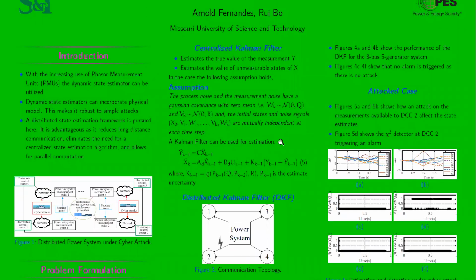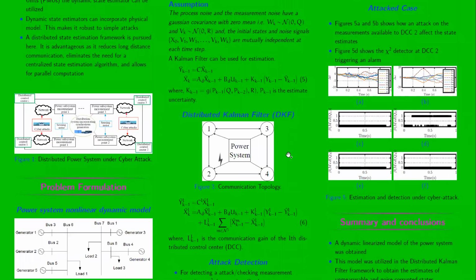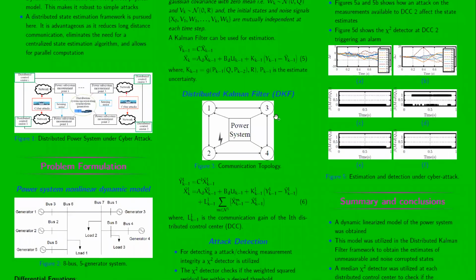Since we are working towards a distributed framework, we have utilized a distributed Kalman filter in our project. A distributed Kalman filter is a state estimator, and you can assume a distributed Kalman filter at each of the distributed control centers. This distributed Kalman filter takes in local data from the power system, and it also communicates its estimates with the neighboring Kalman filters, and it tries to come up with a good estimate of the states of the power system.